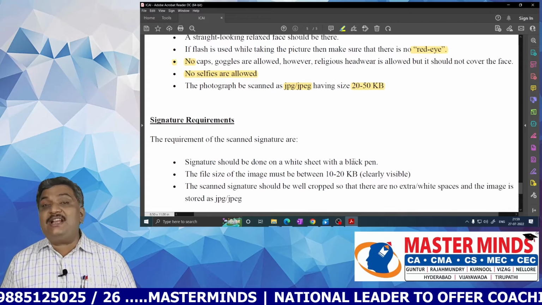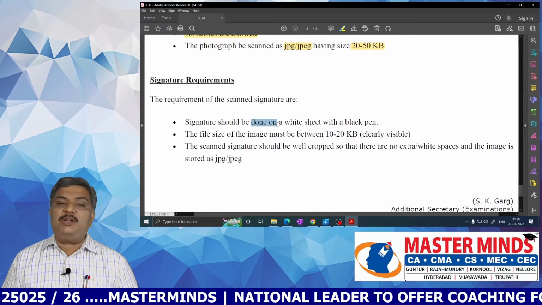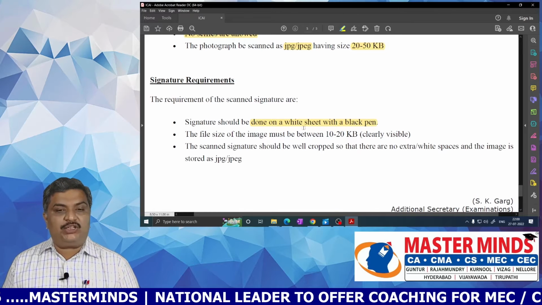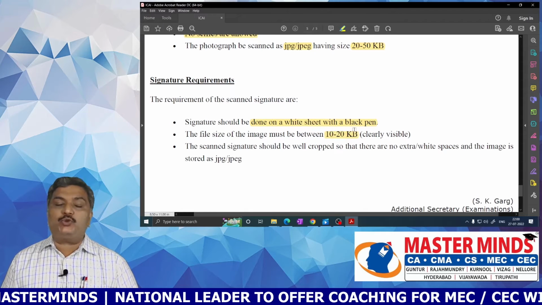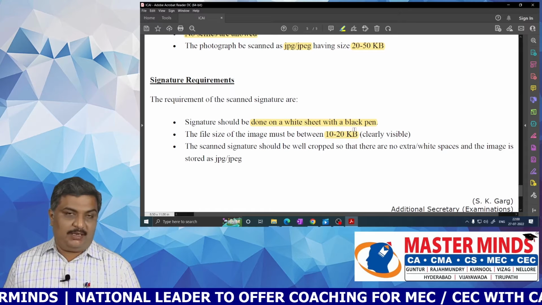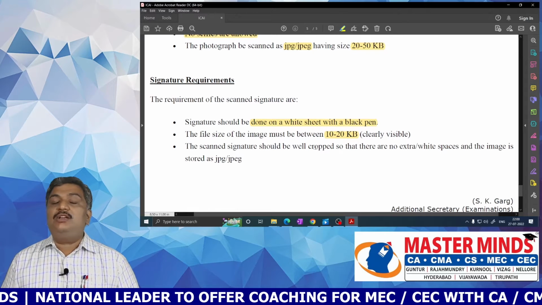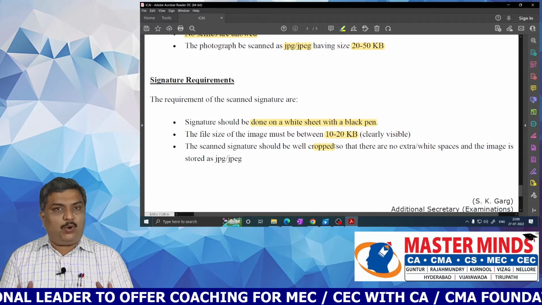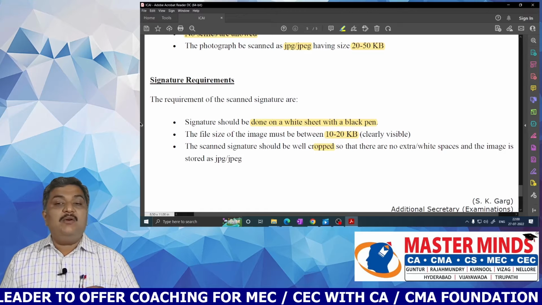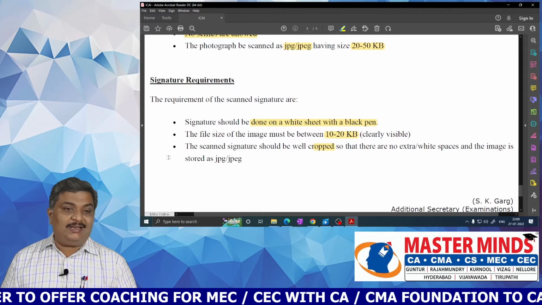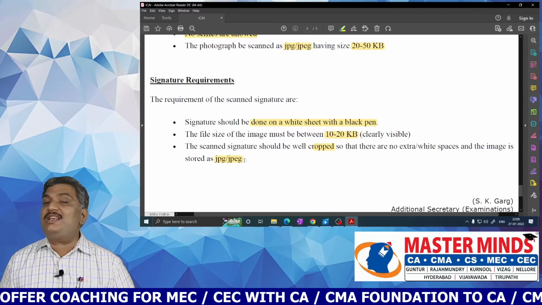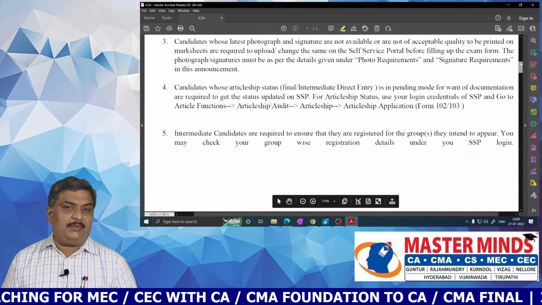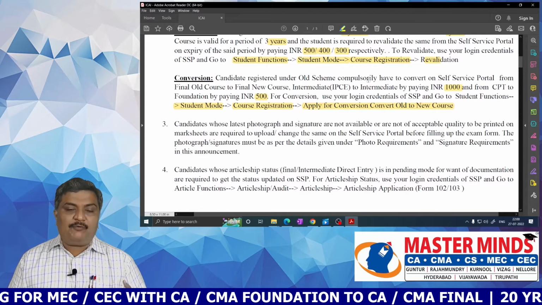Now what are the signature requirements? The signature must be done on a white sheet with a black pen, and the file size when you scan the signature should be between 10 to 20 KB, and it should be clearly visible. The scanned signature should be well cropped, that means you need to cut it on all sides so that only the signature is clearly visible without any extra white spaces, and the image should be stored as JPG or JPEG.